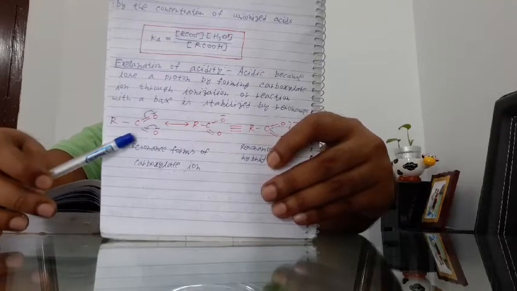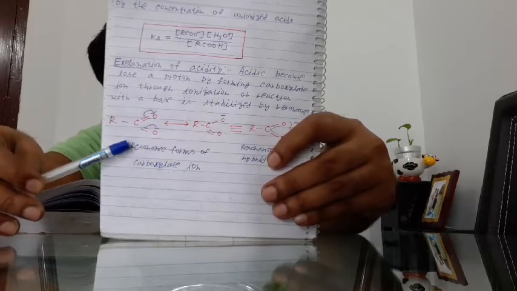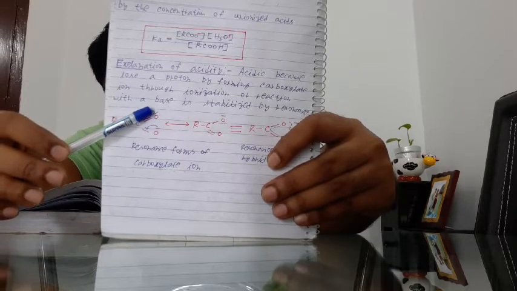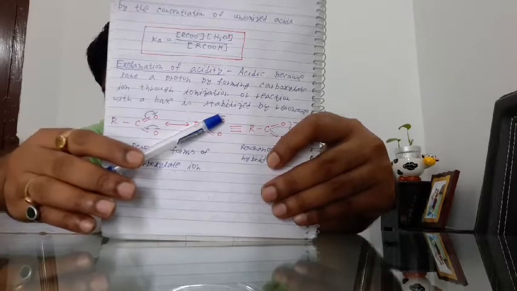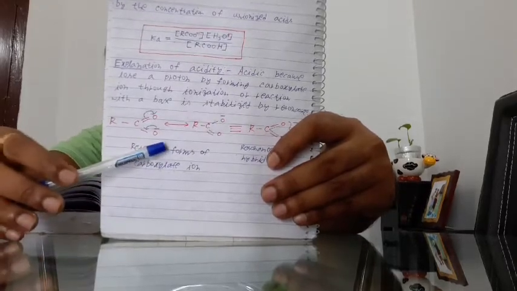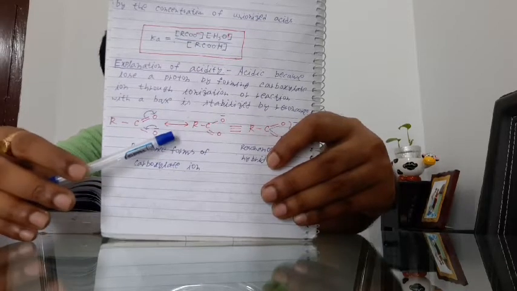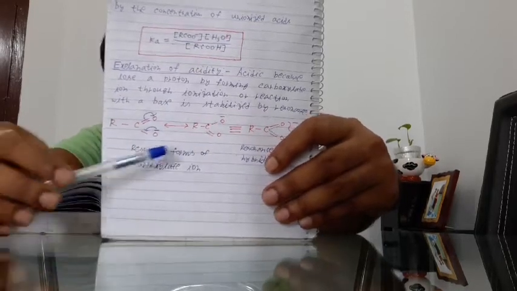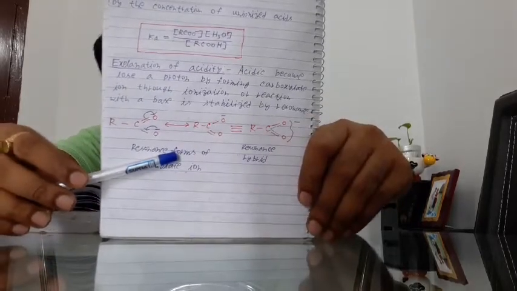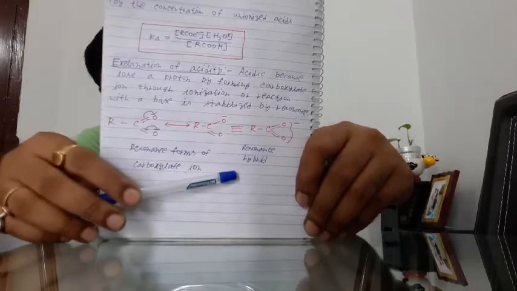I have given here the example of the carboxylic acid. See here, first the double bond is transferred here, and due to that, in the next step it contains the negative ion of the oxygen, and the previous oxygen that contained the negative charge is converted to here. So it is the resonance form, the resonance form of the carboxylate ion. And ultimately they get stabilized by forming the resonance hybrid.